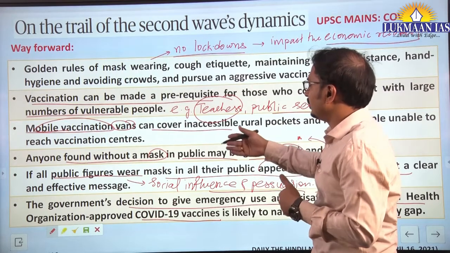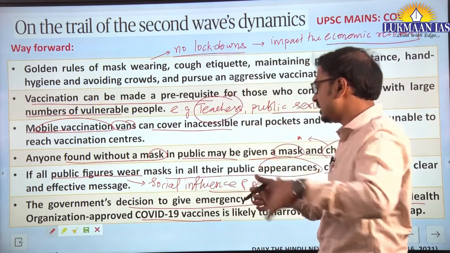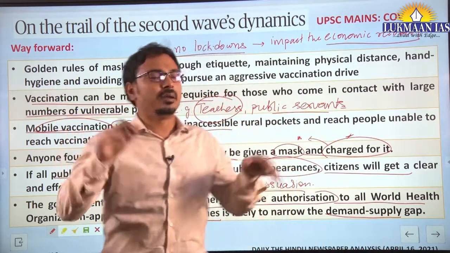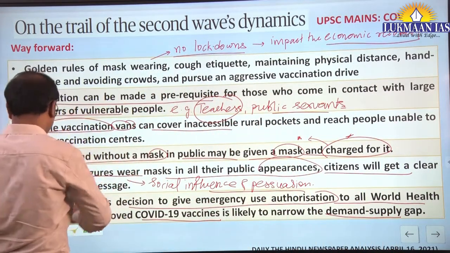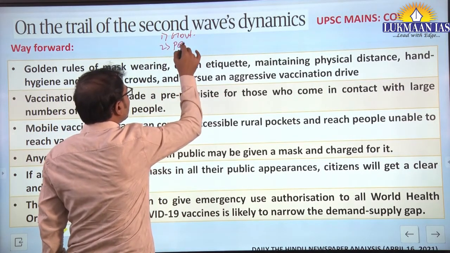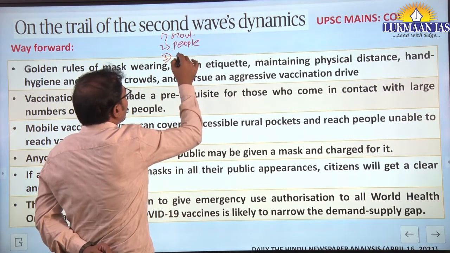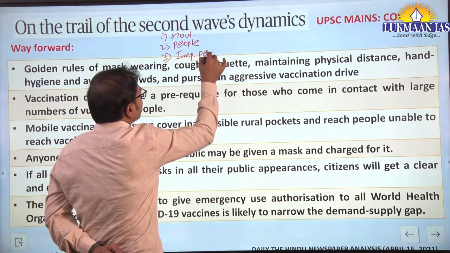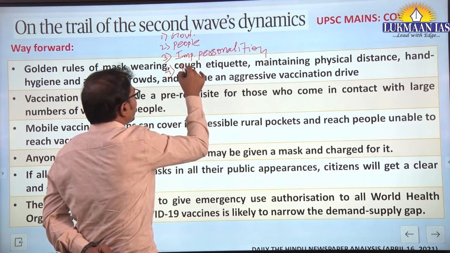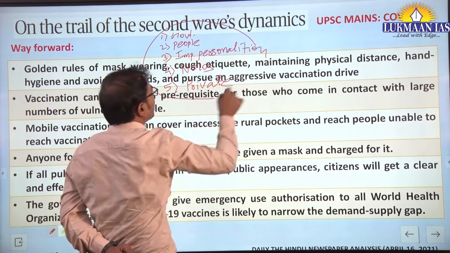In this manner, you can mention the responsibilities of the state along with other important personalities in society, leaders and common people in dealing with COVID-19 vaccination. Accordingly, first, the responsibility of the government, then the responsibility of the people, the responsibility of important personalities, and lastly even NGOs and civil society organizations. Fifth, the private sector.